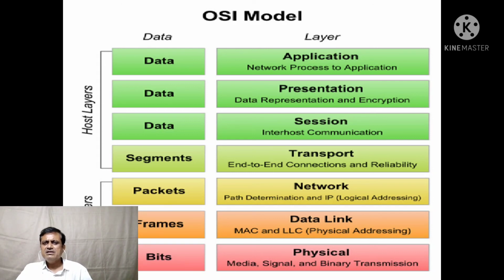Every layer: the last layer is the physical layer, it transmits bits. The data link layer collects these bits and converts them to frames. Then the network layer collects all these frames and forms a packet. Then the transport layer deals with segments, the session layer data, the presentation layer data, and the application layer is also data.